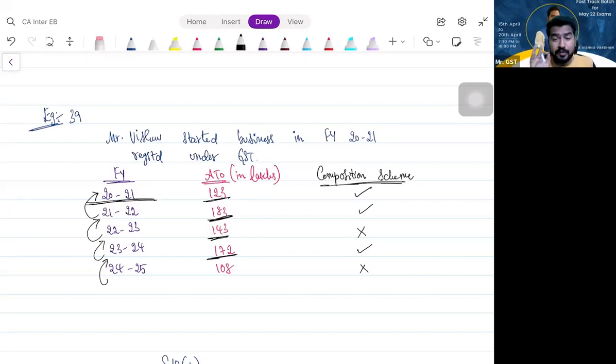Whether I'm eligible for 2021 or not depends upon the 1920 turnover. In 1920, I didn't start business at all. In 2021 only I started business. Then eligible for composition, so that means the aggregate turnover in the preceding financial year is 0, which is less than or equal to 150 lakhs. Yes, we are very much eligible.